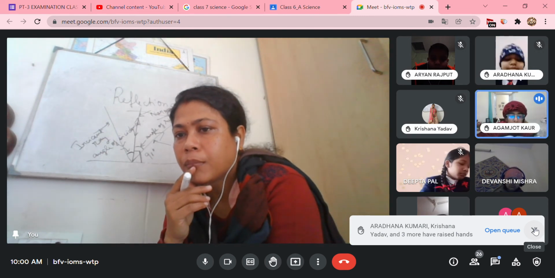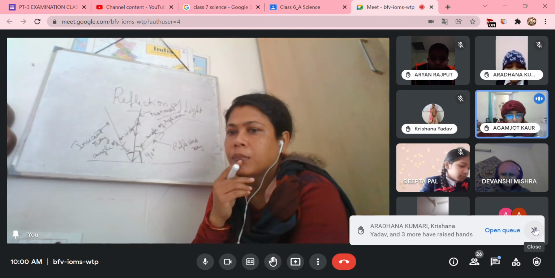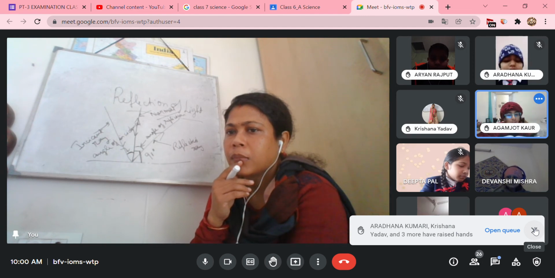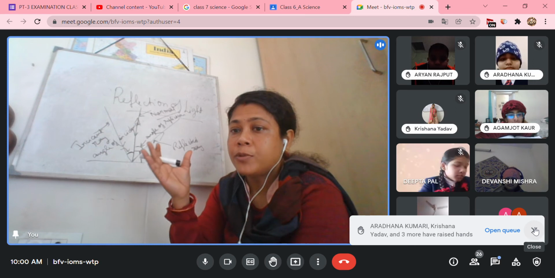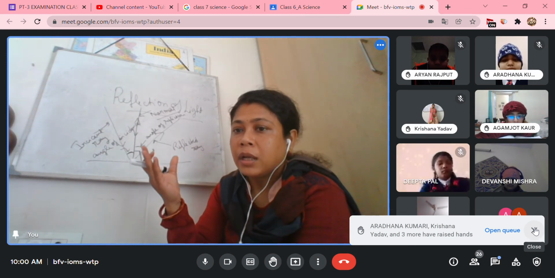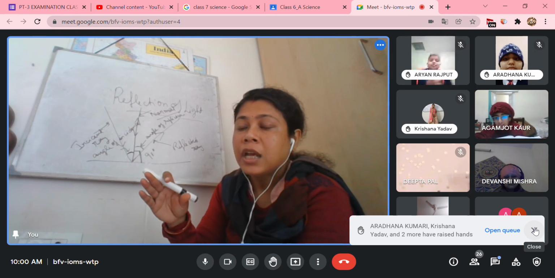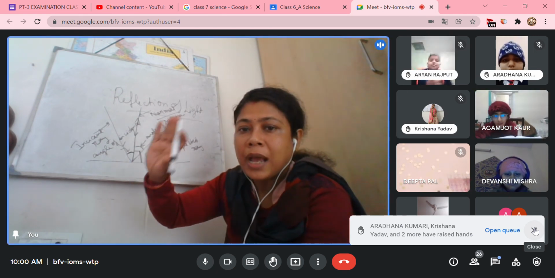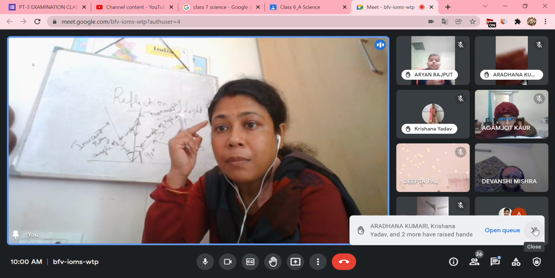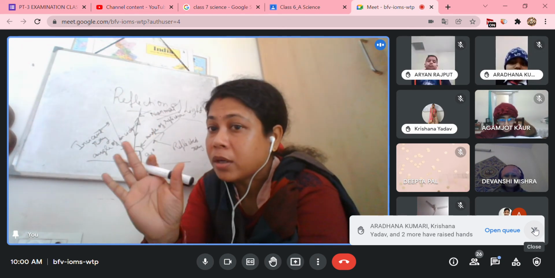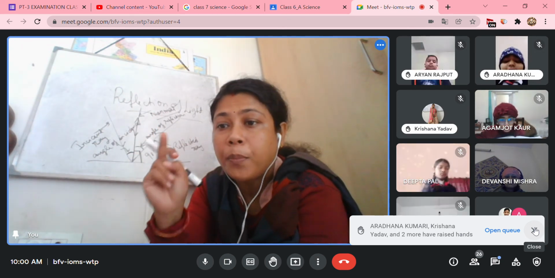A mirror is a good example of reflection. The object that reflects is called the reflector, and the process is called reflection. Yes, a mirror is a good reflector because it's shiny and very smooth. Also keep in mind that a mirror is an opaque object. It's not a translucent or transparent object.